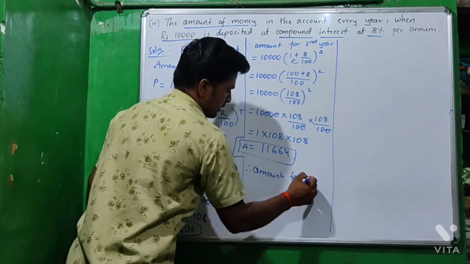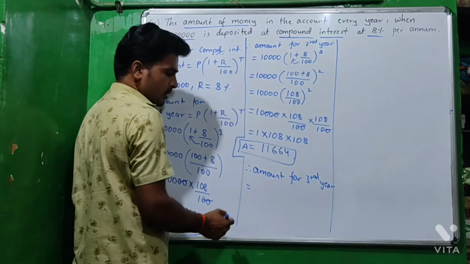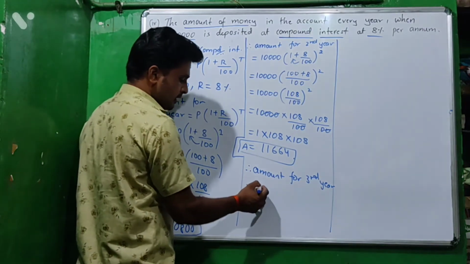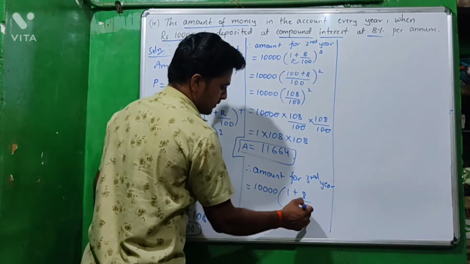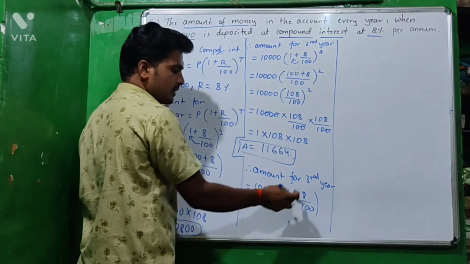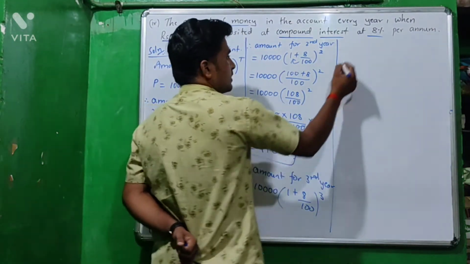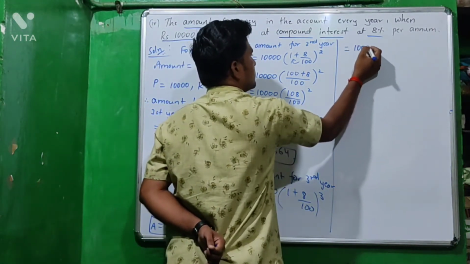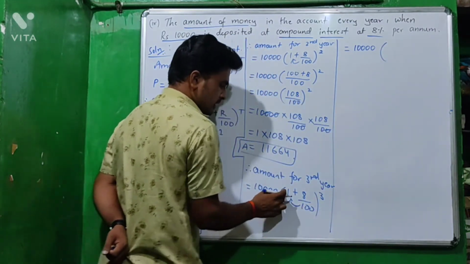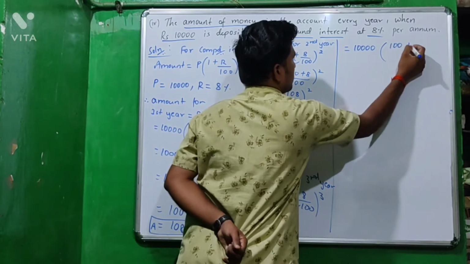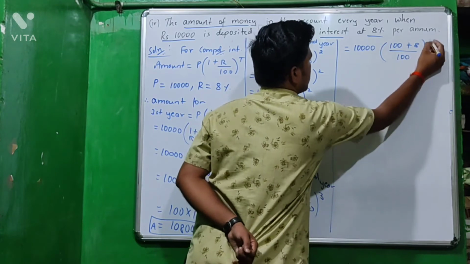Therefore, the amount for the third year. That is also the same formula, P into, P is 10,000, into 1 plus R is 8 divided by 100 power T. For the third year, T equal to 3. So the amount equal to 10,000 into 100 into 1 is 100 plus 8 divided by 100 power 3.